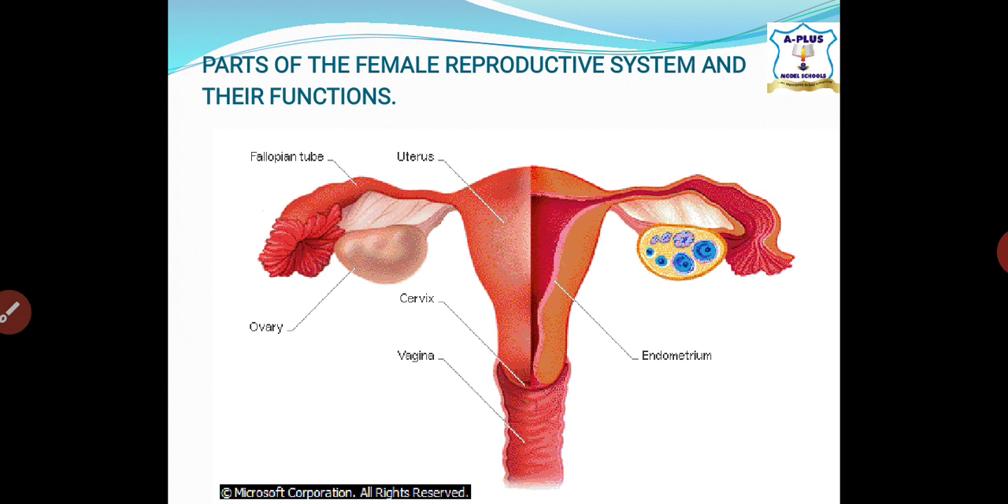Now let's talk about the female reproductive system of a mammal and their functions. We'll be talking about the ovary. The ovary contains several thousand potential eggs.